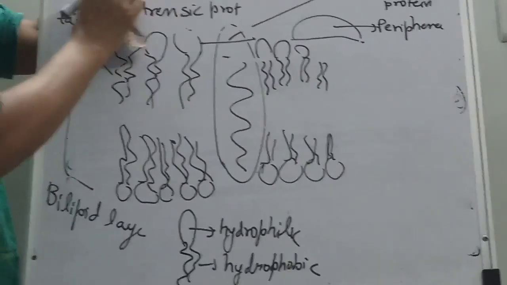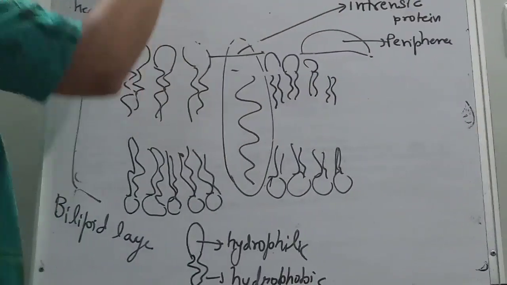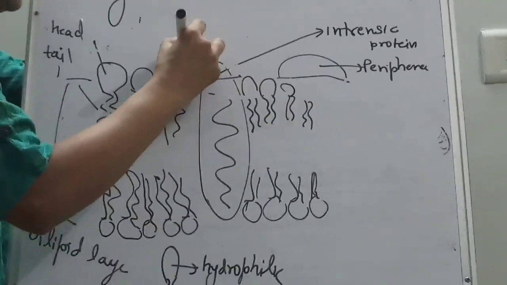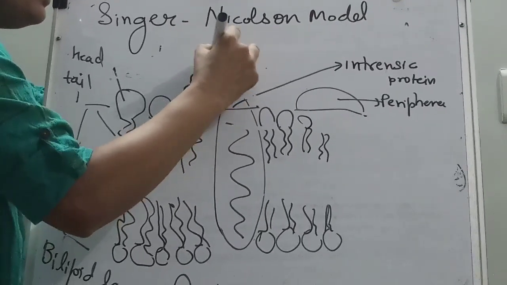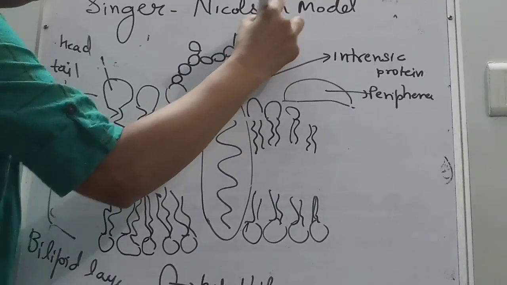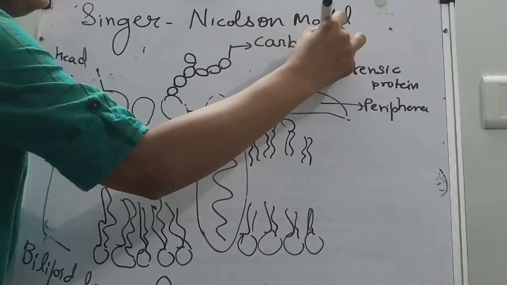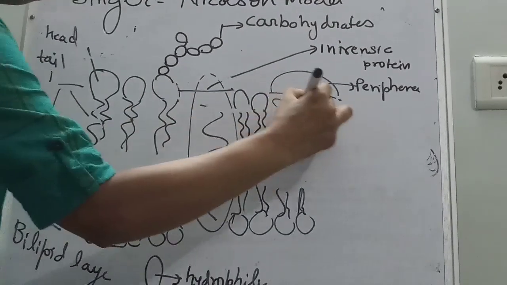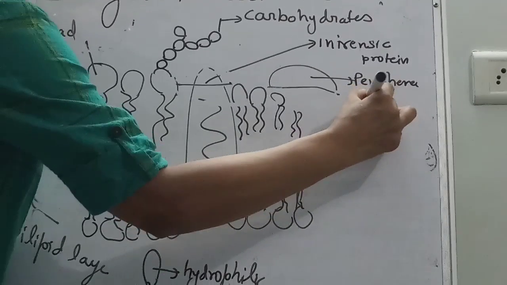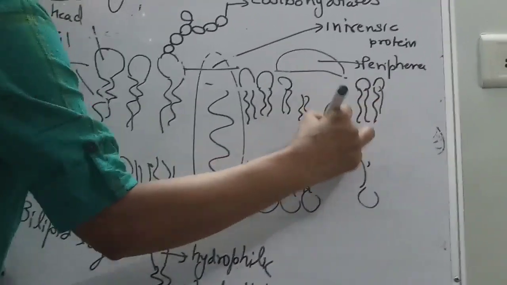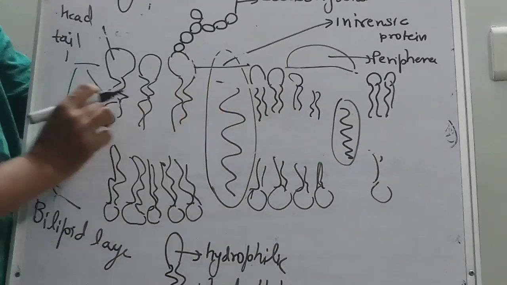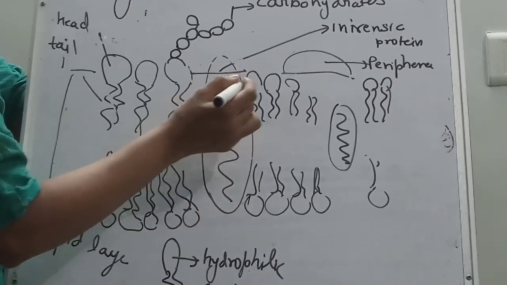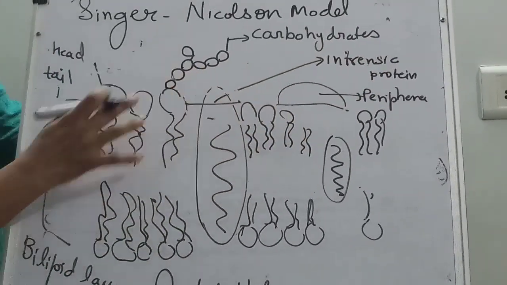They have a carbohydrate chain also like this. So we see this is a lipid layer, and inside are intrinsic proteins. This one, outside, is the peripheral protein. Intrinsic protein, carbohydrate, lipid.